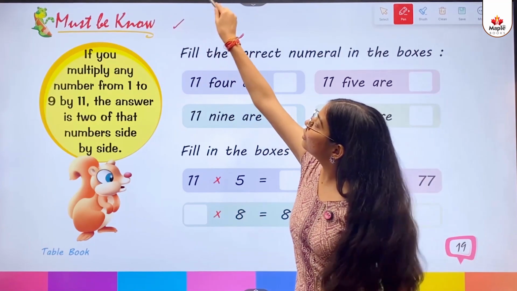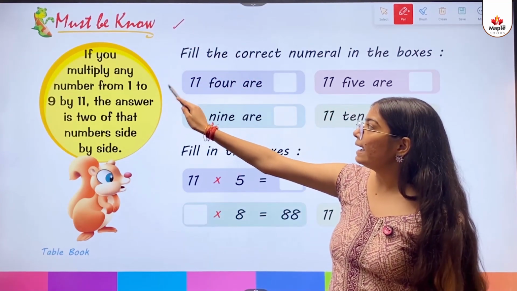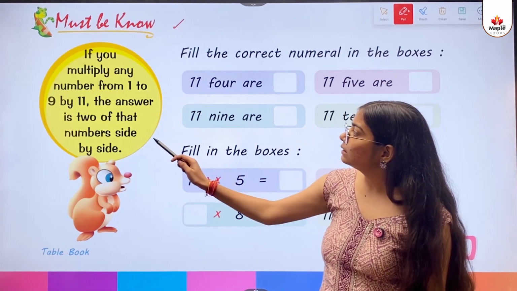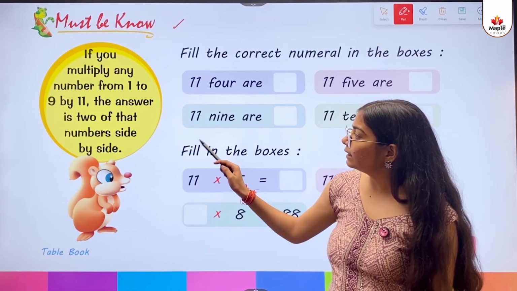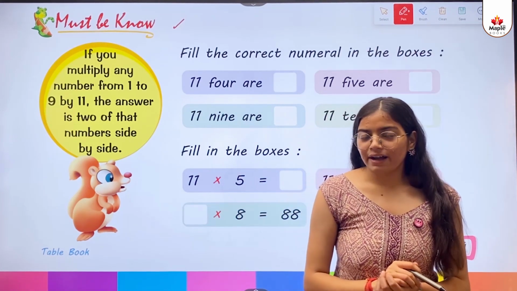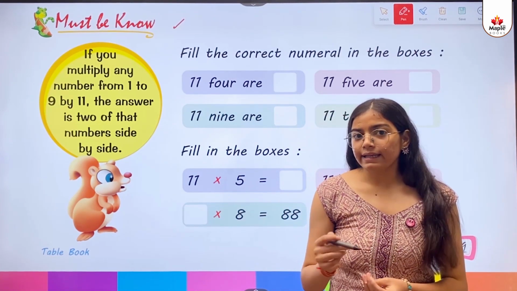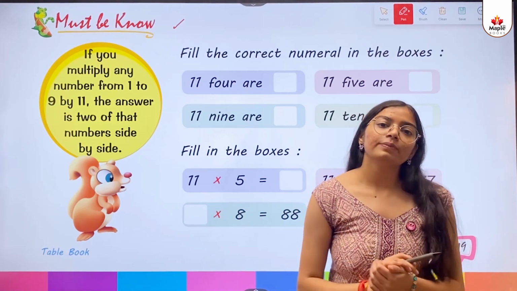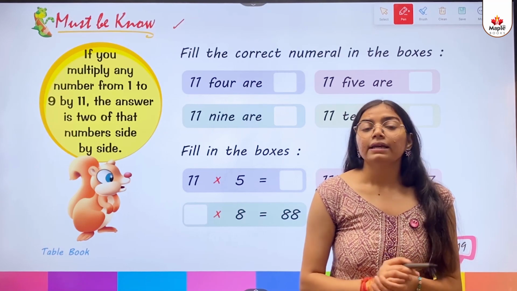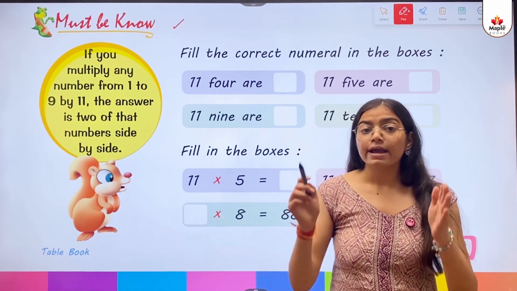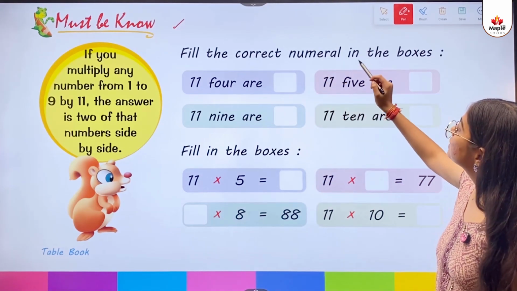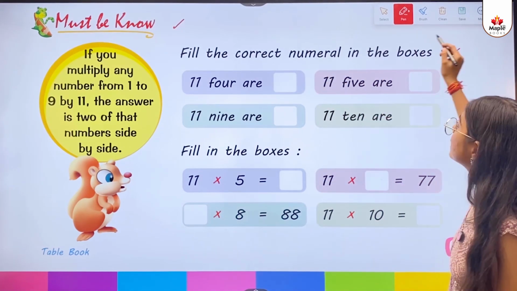Must be no. If you multiply any number from 1 to 9 by 11, the answer is 2 of that number side by side. So kids, अगर हम किसी भी नंबर को यानी कि 1 से लेकर 9 के बीच में किसी भी नंबर को 11 से मल्टीप्लाई करते हैं तो हमें साइड में साइड बाय साइड वही नंबर मिलता है. Fill the correct numeral in the boxes.